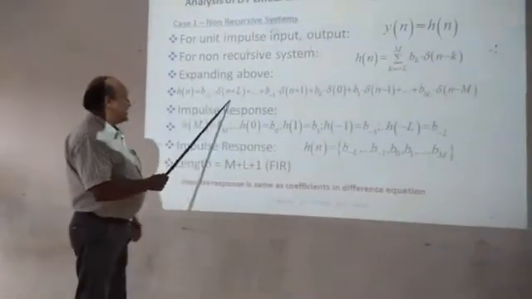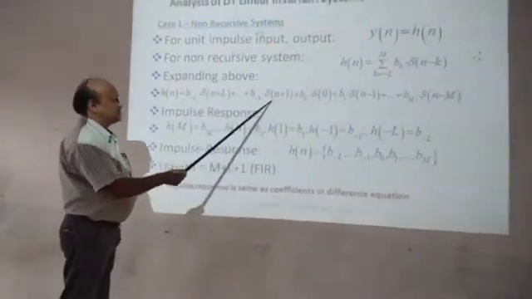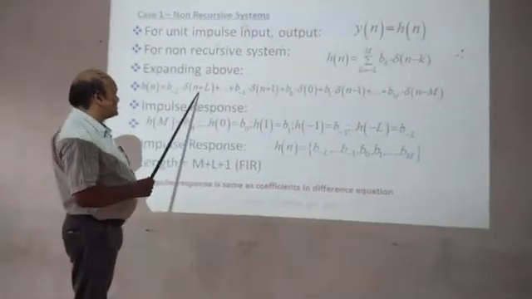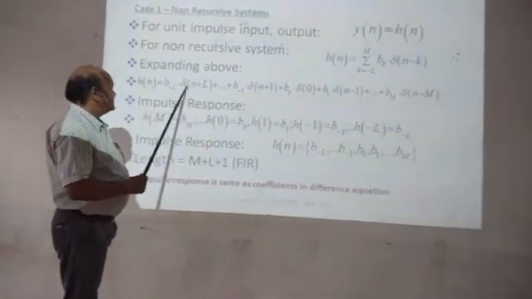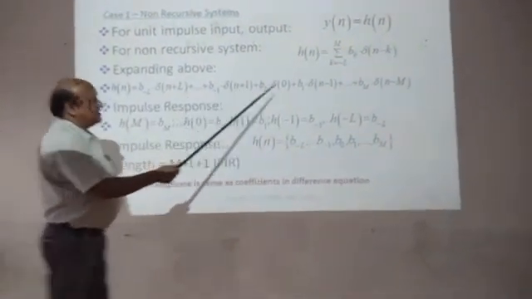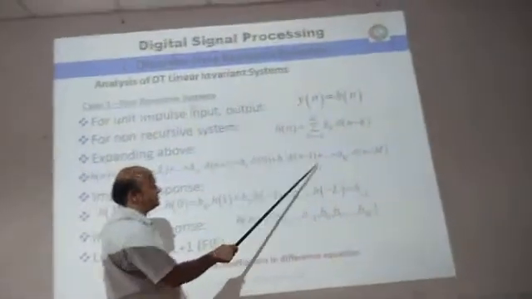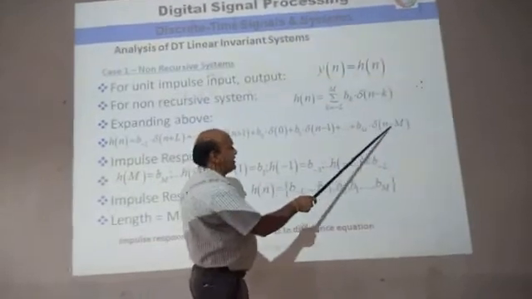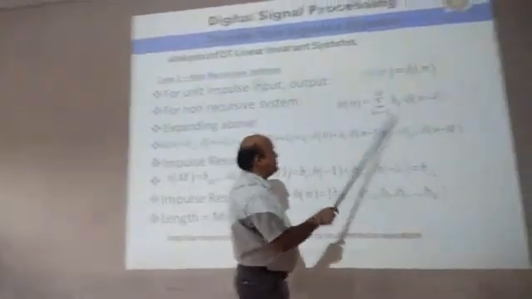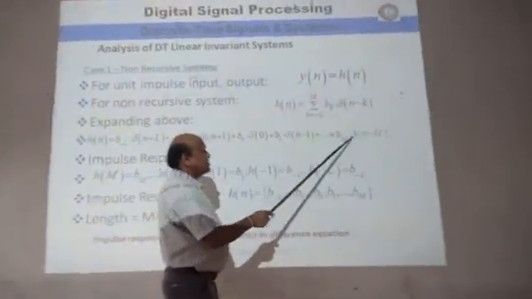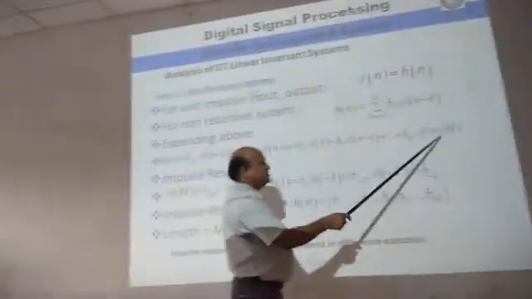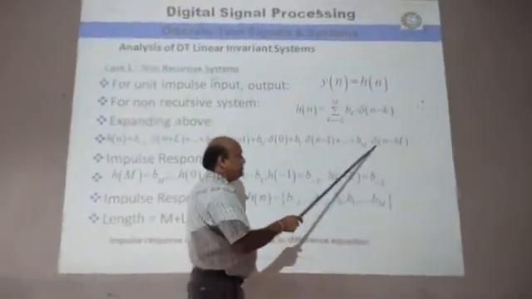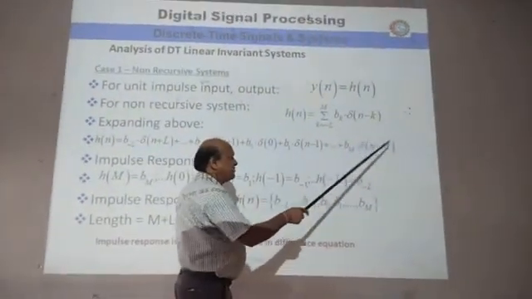These are the advanced impulse samples, and these are the delayed samples. The delayed impulse function del of n minus 1 goes up to del of n minus M. So you can write del of n minus M. That means this is the delayed impulse function, delayed by M samples.